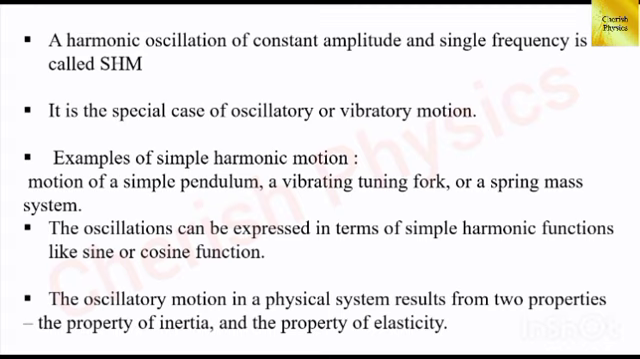The oscillatory motion in a physical system results from two properties, that is, property of inertia and property of elasticity. Why these two properties are the pillar of simple harmonic motion means, only due to inertia and elasticity the object moves to and fro continuously about its mean position.